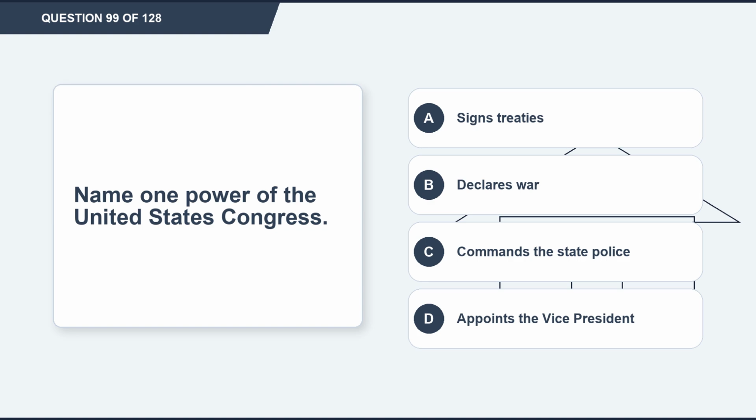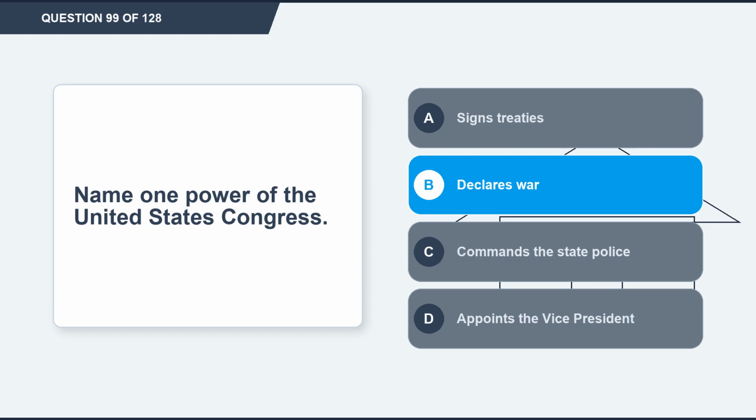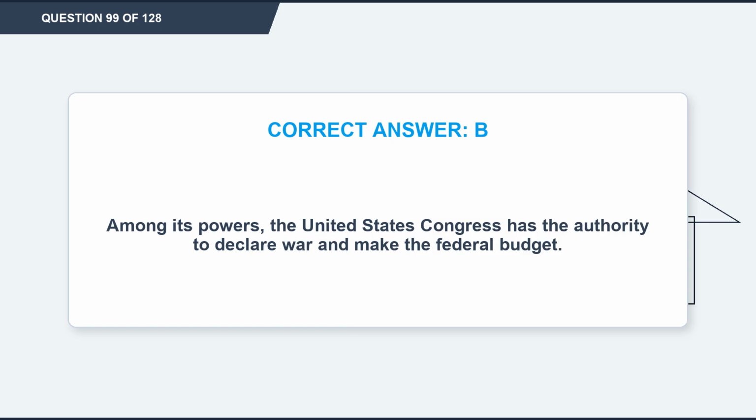Name one power of the United States Congress. Option A, signs treaties. Option B, declares war. Option C, commands the state police. Option D, appoints the vice president. The correct answer is option B, declares war. Explanation. Among its powers, the United States Congress has the authority to declare war and make the federal budget.